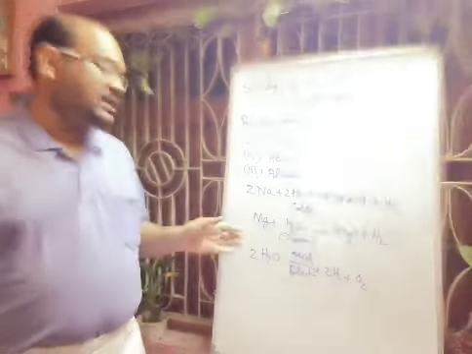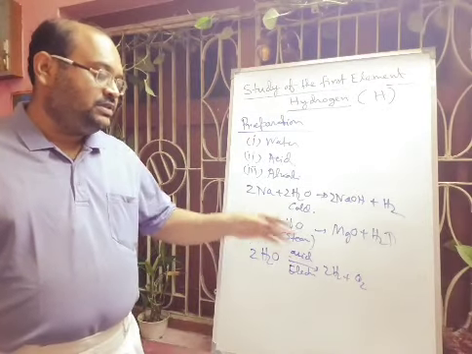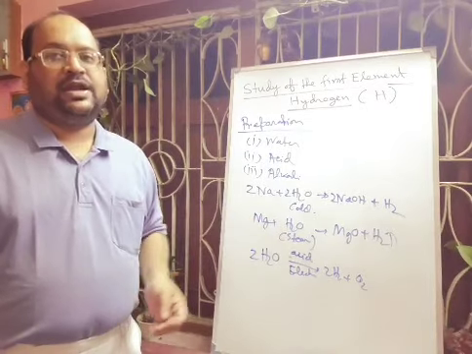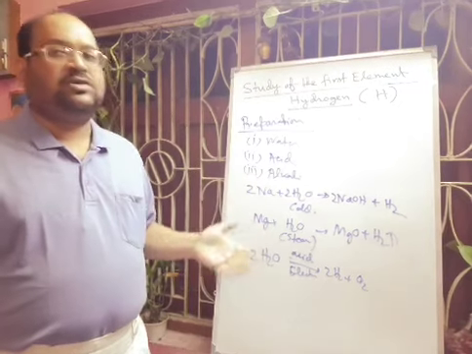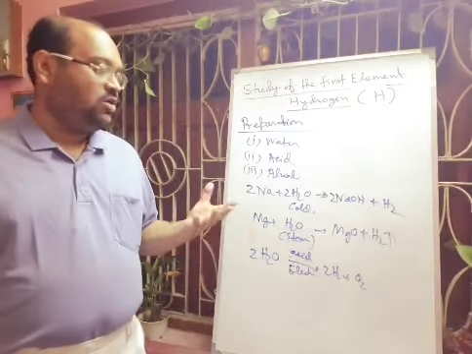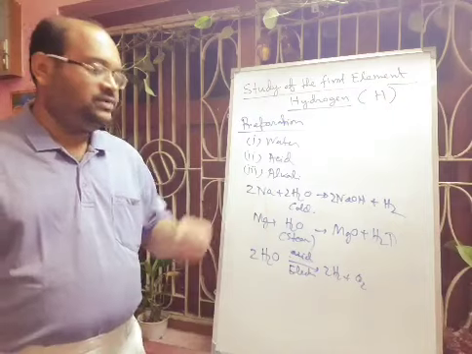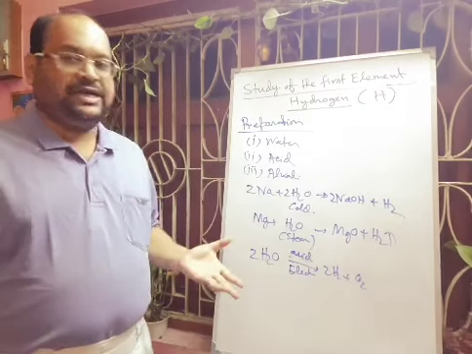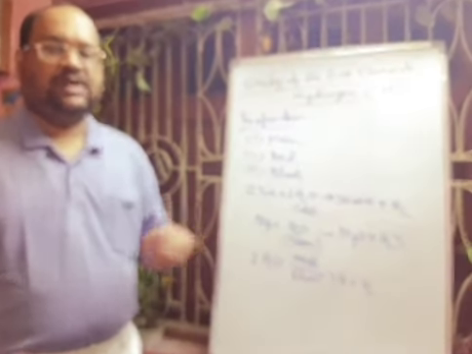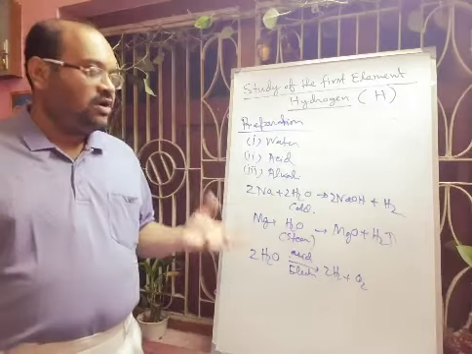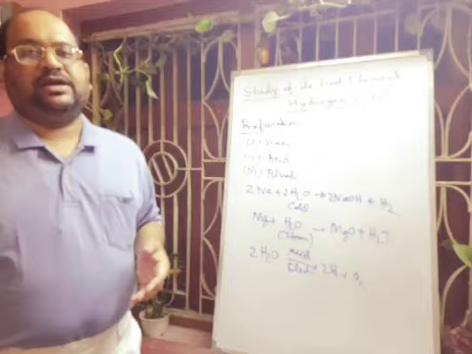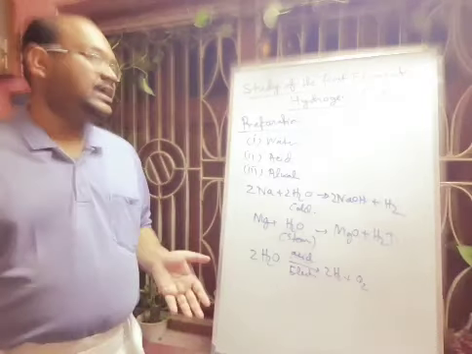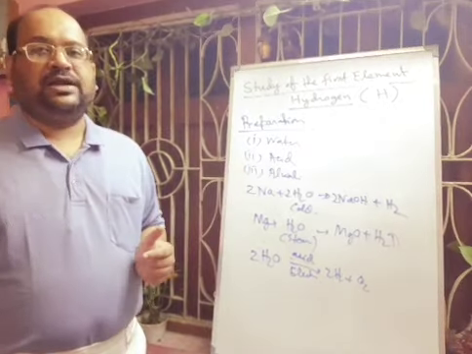Another, I forgot to tell, that iron reacts with steam reversibly, forming Fe3O4 and hydrogen gas. And carbon also may react, that means hot carbon will react with the steam, forming hydrogen gas, that means CO plus H2, that is called water gas. Hot silicon you have to take, and that will also react with water forming silicon dioxide and hydrogen gas. So in this way, from water we can easily prepare hydrogen gas.